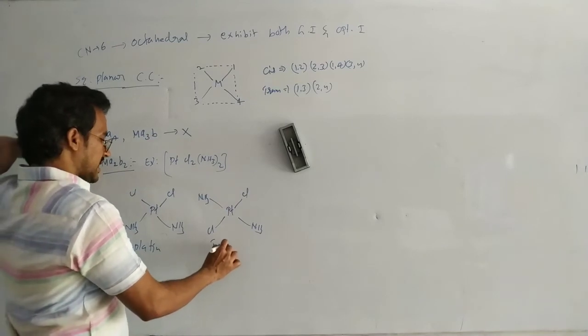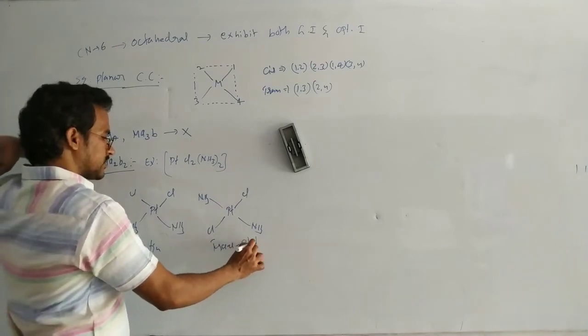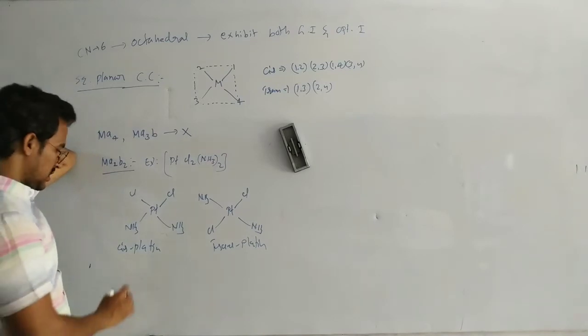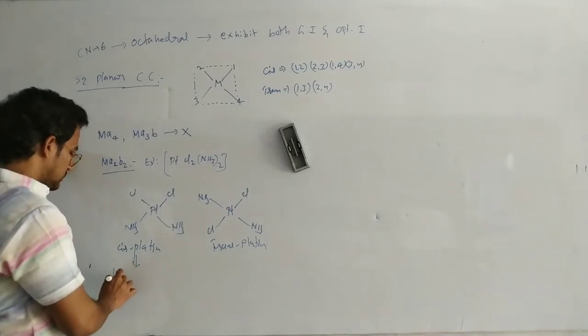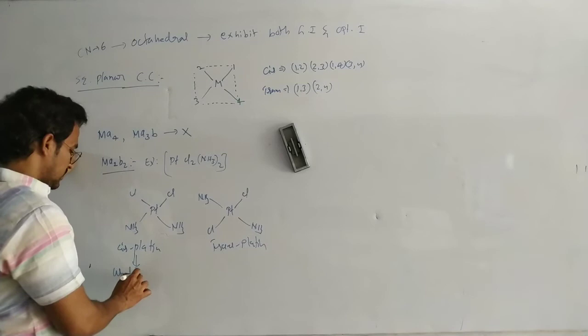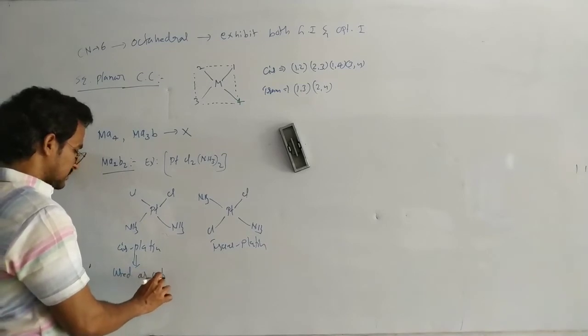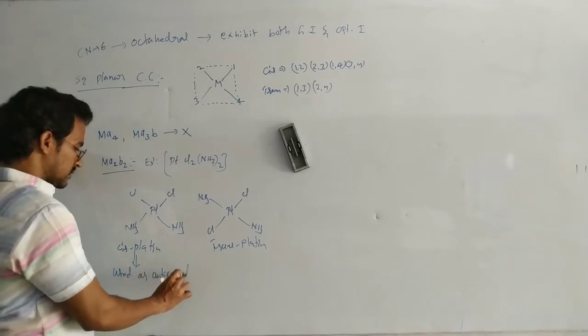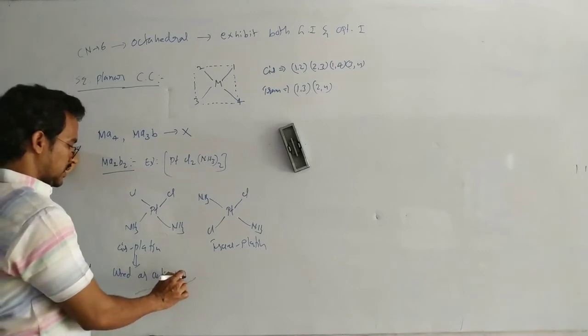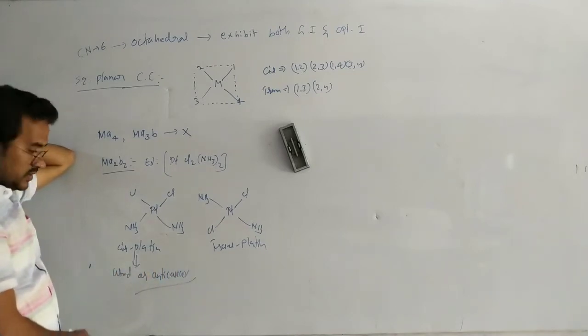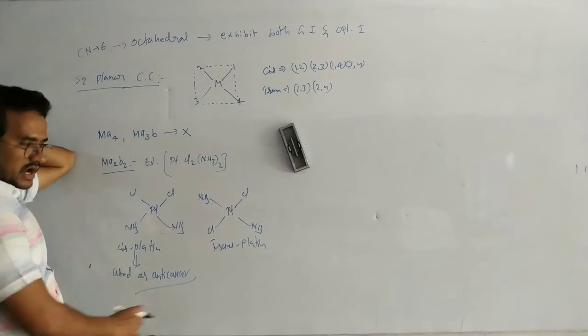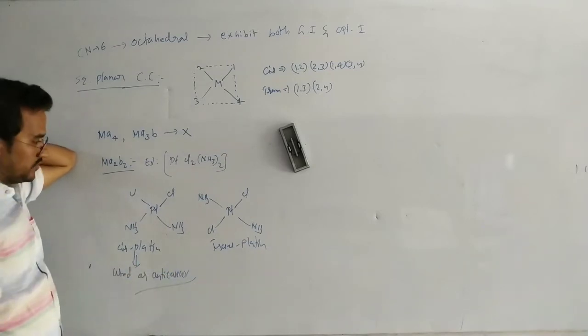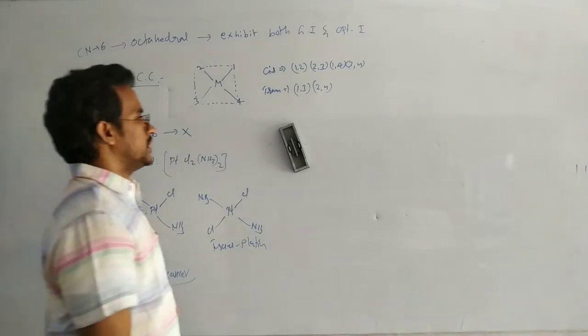This is known as the trans isomer, transplatin. The cis isomer is used in cancer treatment as an anti-cancer drug, not the trans isomer. Remember this. That's MA2B2.